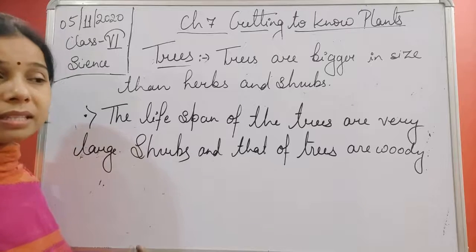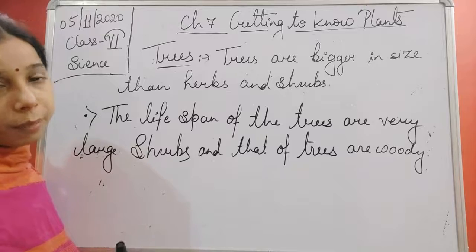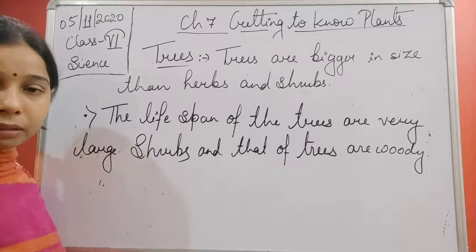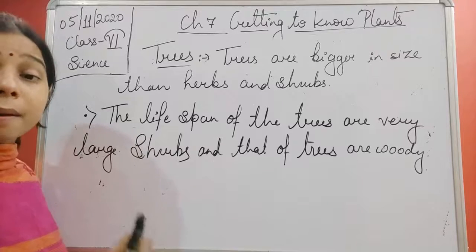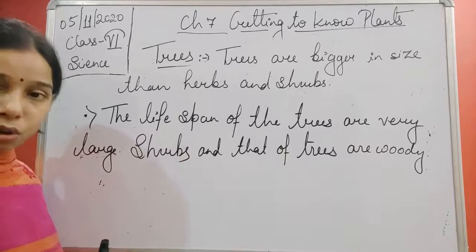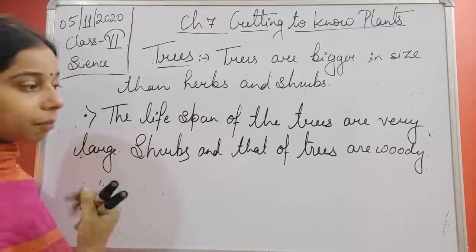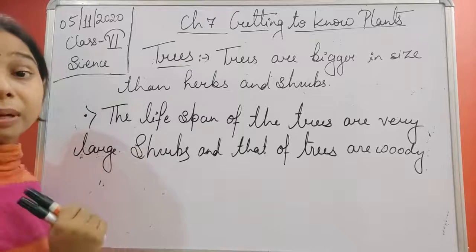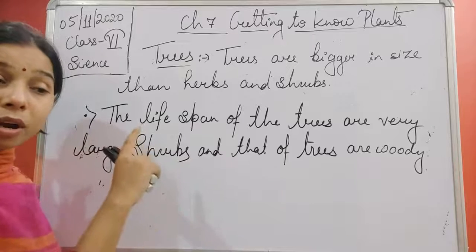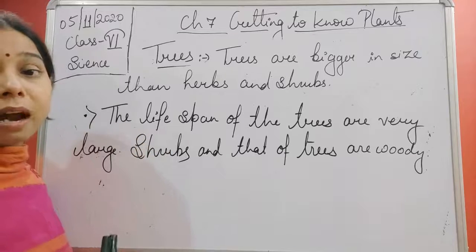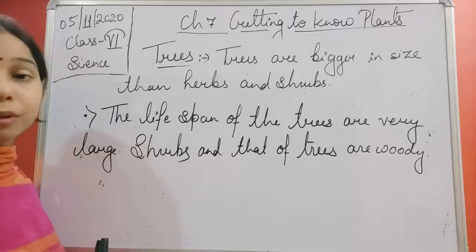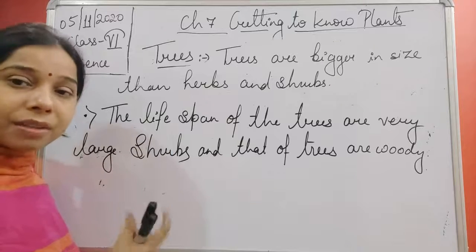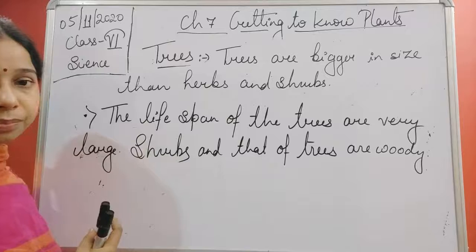Trees also have a hard and woody stem, although the width in trees is more than in shrubs. But both of them are woody. Herbs are green in color, so they do not have woody stems, but green and tender stems.